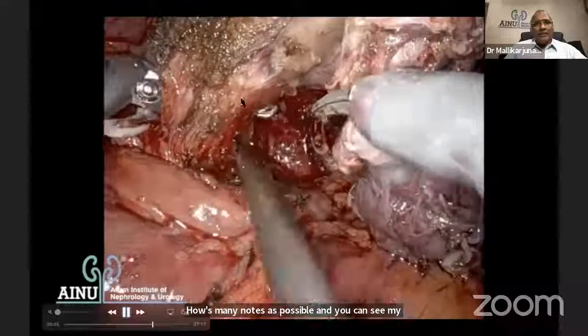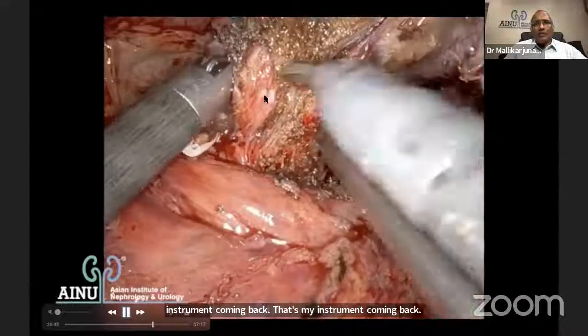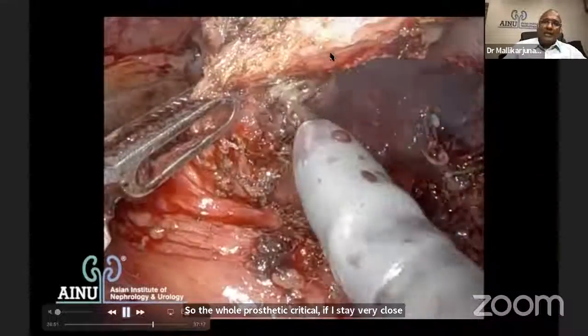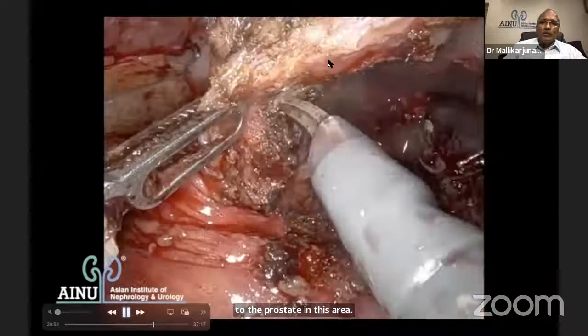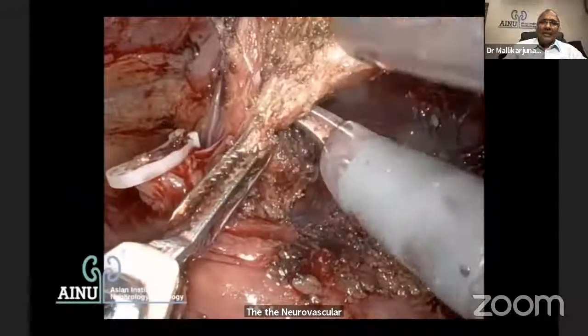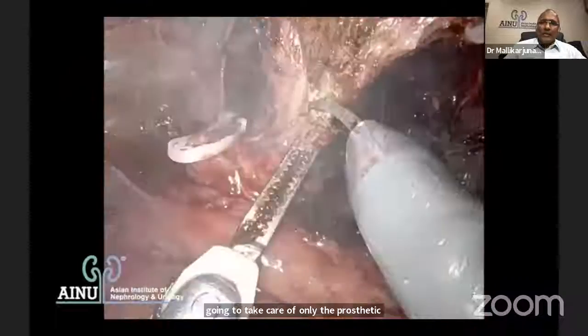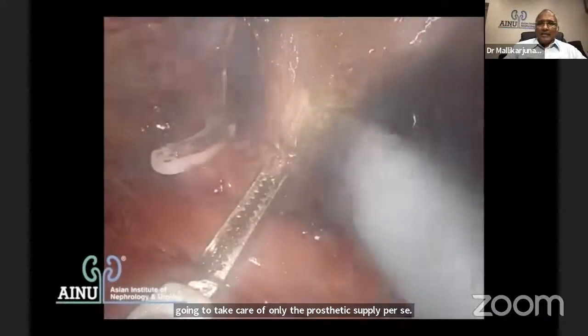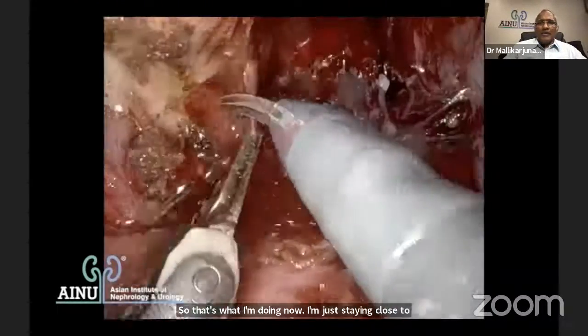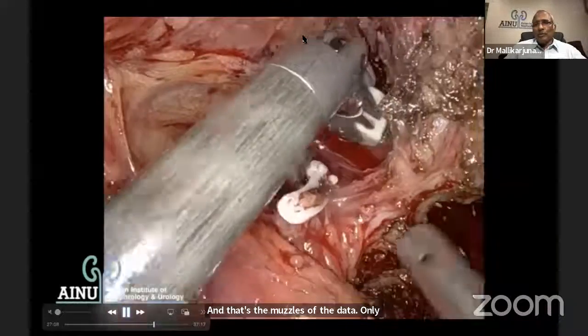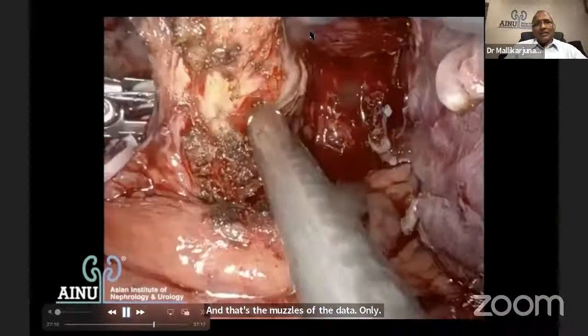So the whole prostatic pedicle, if I stay very close to the prostate in this area, the main vessels going to the neurovascular bundle are going to be intact. And I'm going to take care of only the prostatic supply per se. So that's what I'm doing now. I'm staying close to the prostate. And that's the muscles of the detrusor only. And I'm going to thin the thing